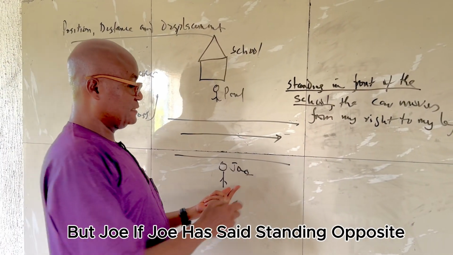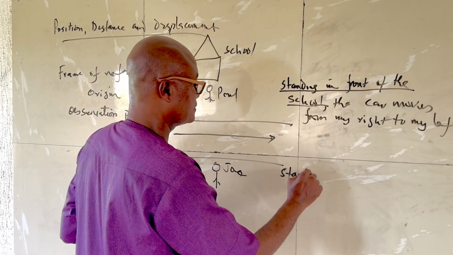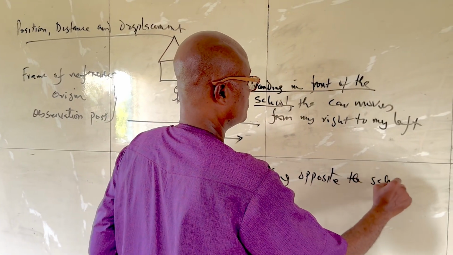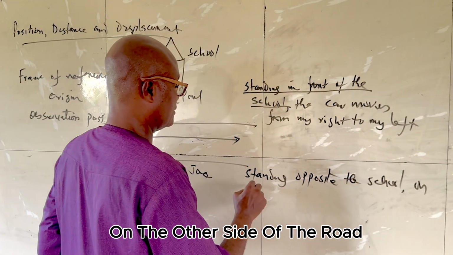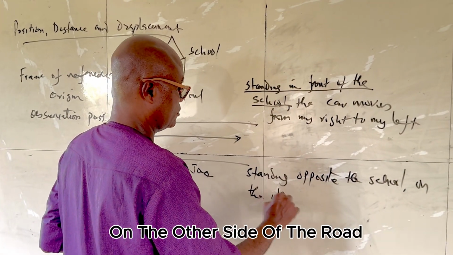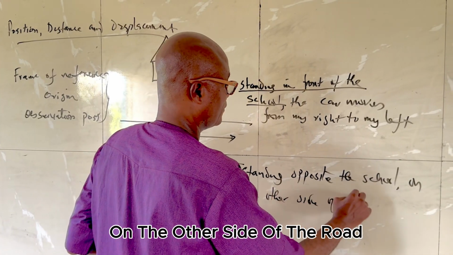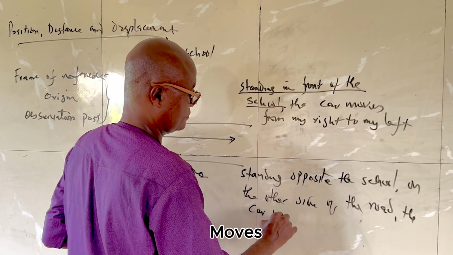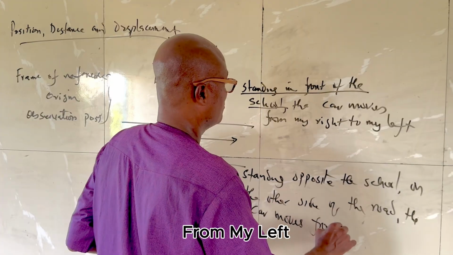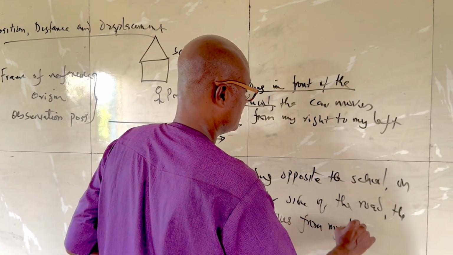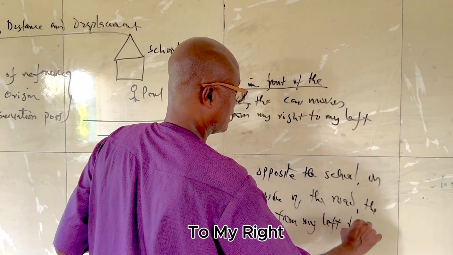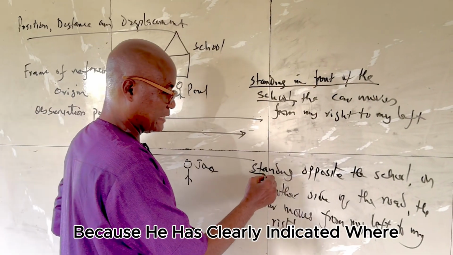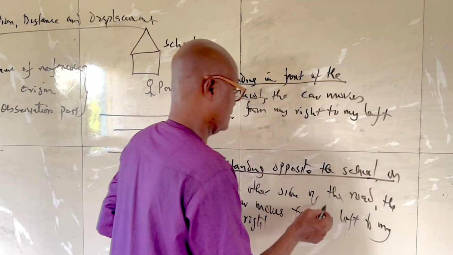But Joe, if Joe had said, standing opposite the school, on the other side of the road, the car moves from my left to my right, this time, Joe is correct because he has clearly indicated where he's measuring from.